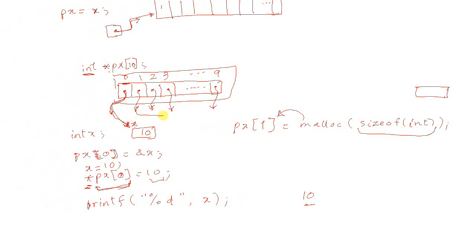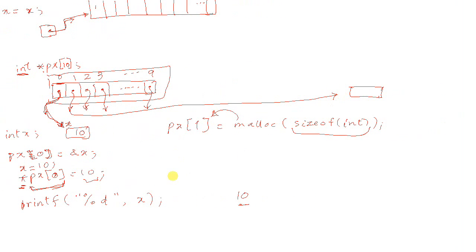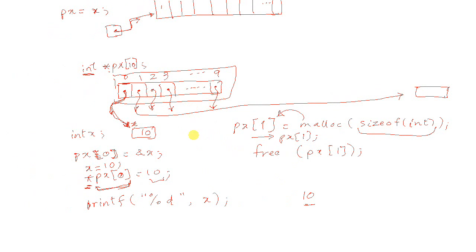So this will start pointing right here. And then later on you could free px[1]. Don't forget to free when you are done using px[1]. So you could do lots of things with each of these pointers.